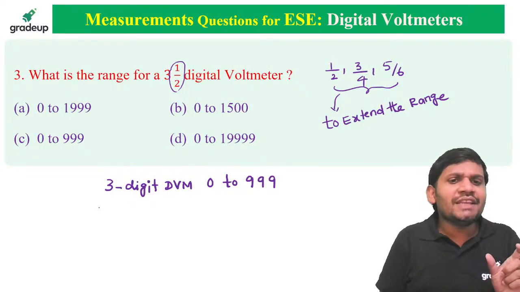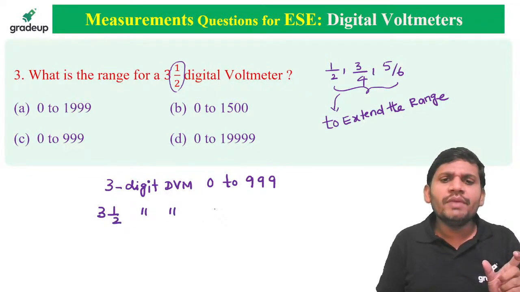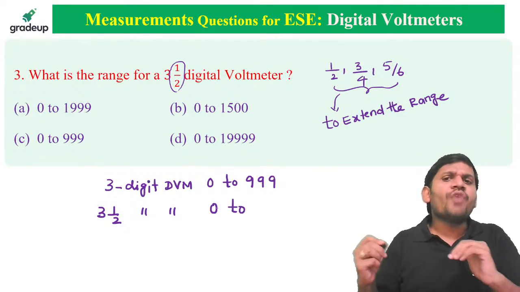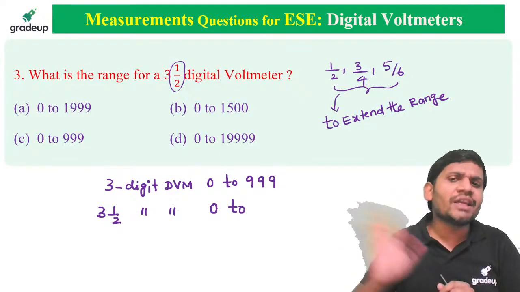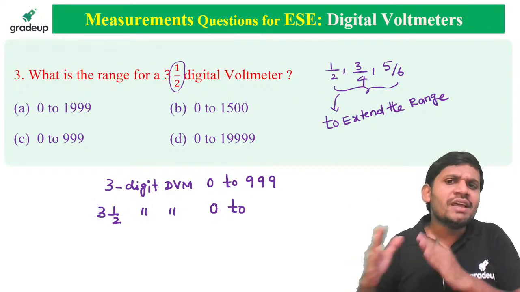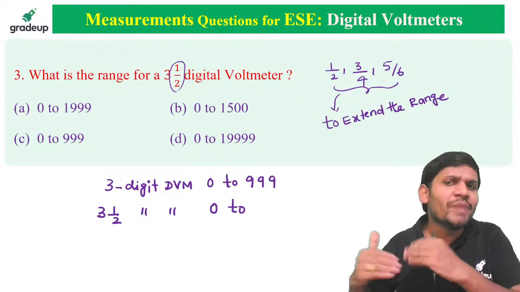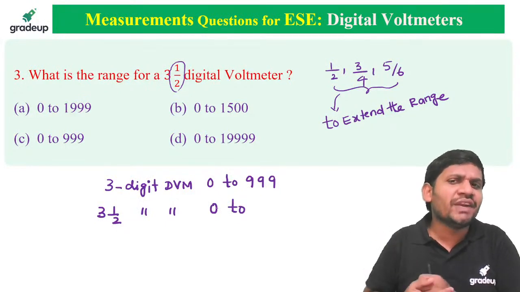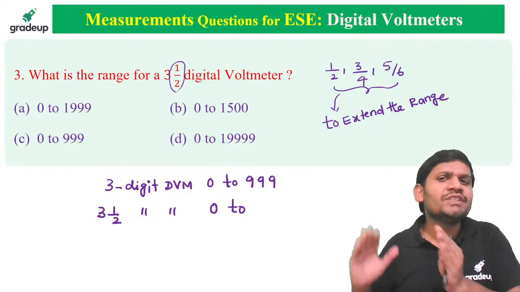Understand? But it is given as a 3.5 digit DVM, students. If it is a 3.5 digit DVM, there is no change in the resolution because of the half digit, 3 by 4 digit, 5 by 6 digit. The minimum value cannot be affected. Because of all these digits, the range is extended, the scale is extended, the maximum value measured is extended. But there is no effect on the resolution, no effect on the sensitivity, no effect on the minimum count.